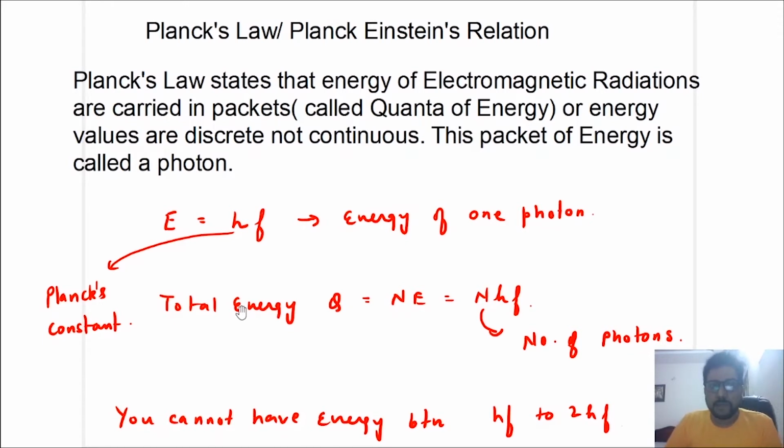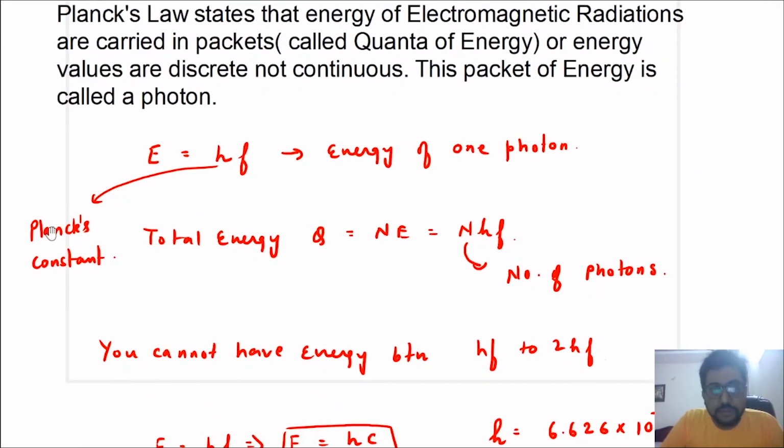This is Planck's law. If there are n number of photons, then the total energy, represented by Q, is equal to nE, and E is hf. Because the energy is discrete, you cannot have 1.5 packets of energy or half a packet of energy. You cannot have any energy between hf and 2hf. You will always have an integral multiple of the energy of one packet.